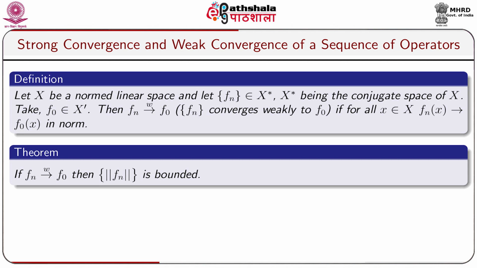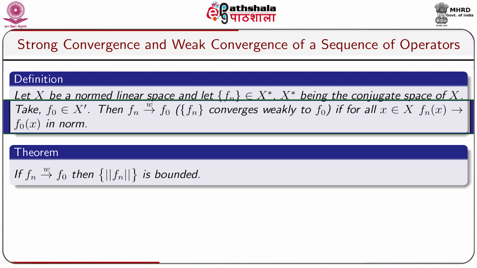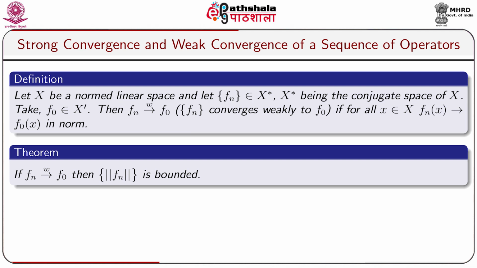Let us take a definition in respect of bounded linear functionals. Let capital X be a normed linear space and let Fn be a sequence of bounded linear functionals belonging to X star, where X star is the conjugate space of capital X. Take F naught belongs to X star, then Fn converges to F naught weakly if for all x belongs to capital X, Fn of x converges to F naught of x. Now in this connection we take a theorem. If Fn converges to F naught weakly, then the sequence of norm Fn is bounded.